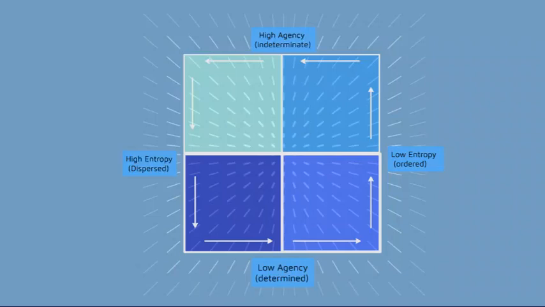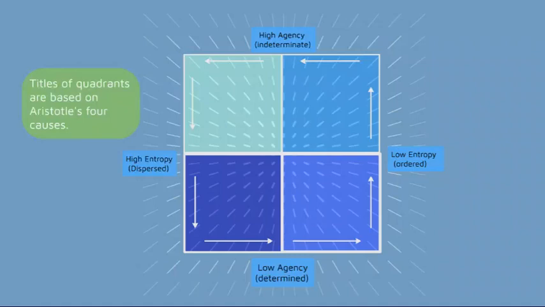All right, so I have this chart here. If you notice on the x-axis, I have high entropy on the left, low entropy on the right, and then on the y-axis, I have low agency on the bottom and high agency on the top. I'll go into what each of these things mean and what the quadrants mean throughout the presentation.